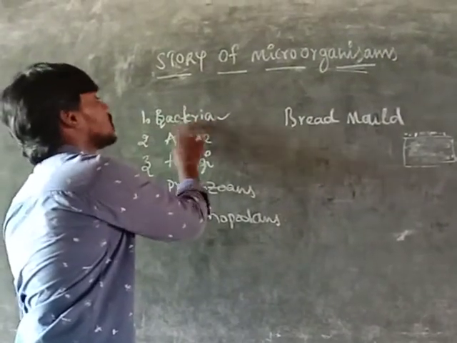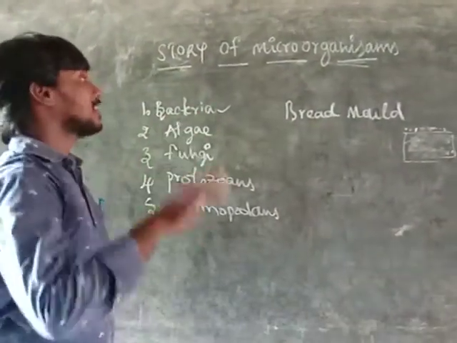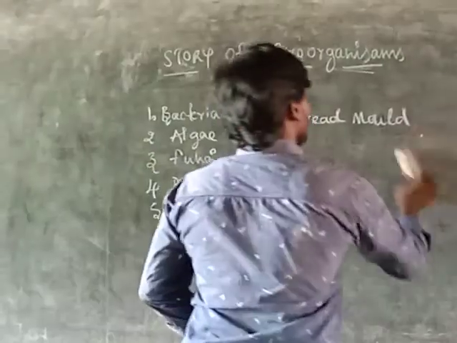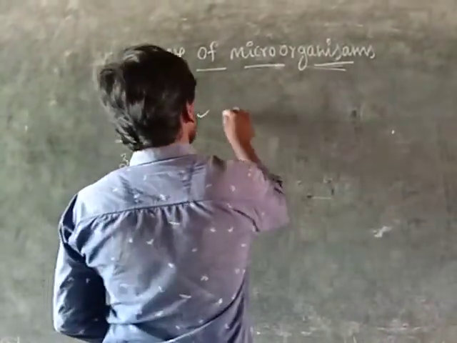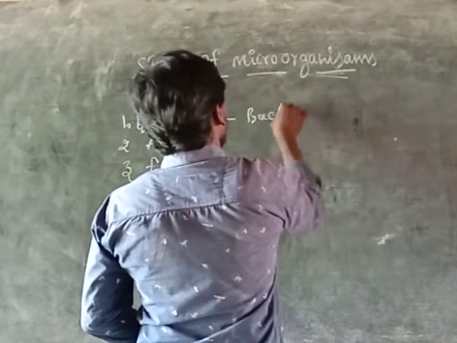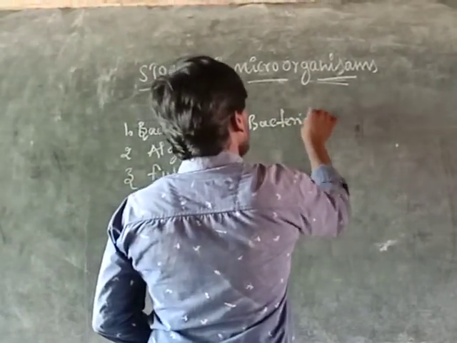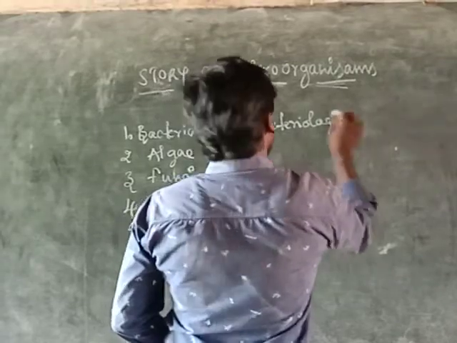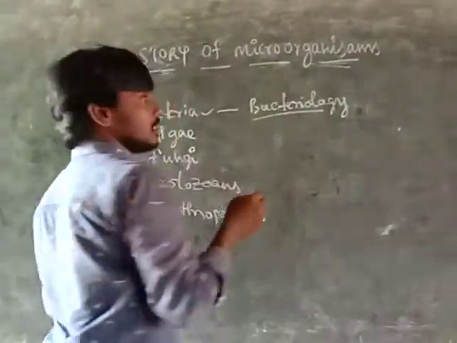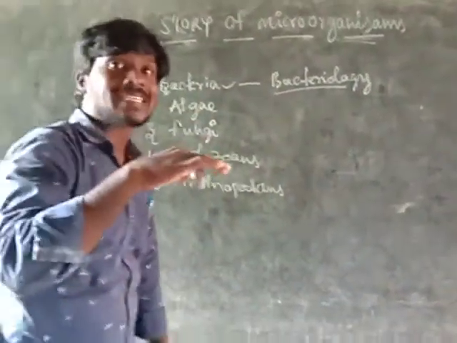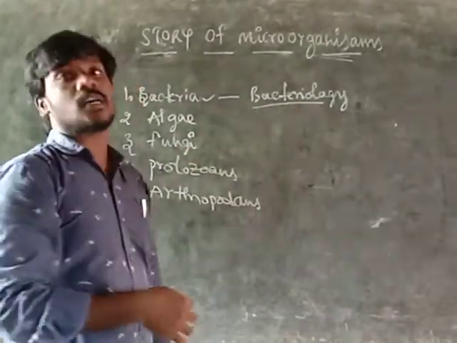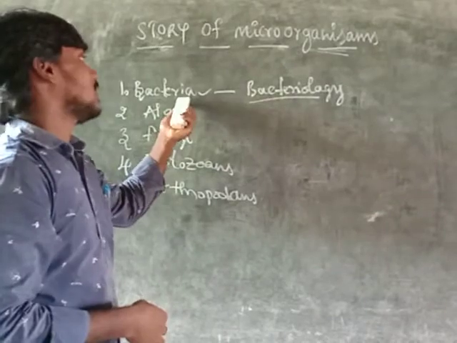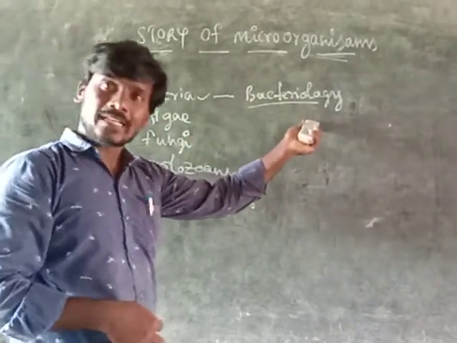And what is the study of bacteria called? Bacteriology. The study of bacteria, or the study of diseases caused by bacteria, is called bacteriology.